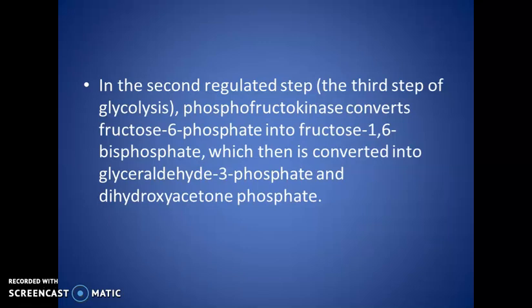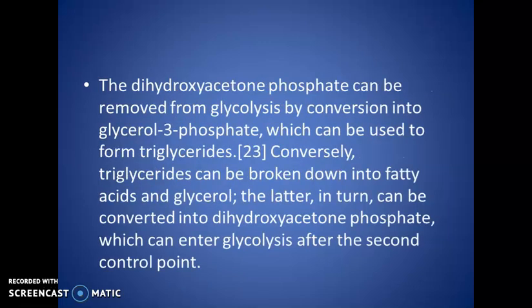In the second regulated step, the third step of glycolysis, phosphofructokinase converts fructose 6-phosphate to fructose 1,6-bisphosphate, which is then converted to glyceraldehyde 3-phosphate and dihydroxyacetone phosphate. That is the second regulation step.